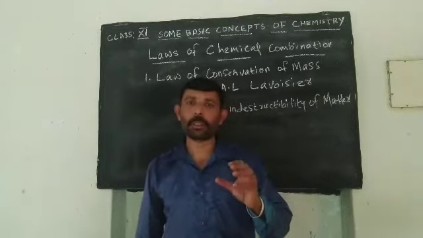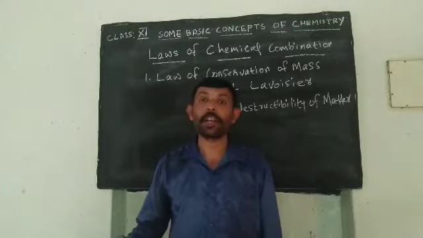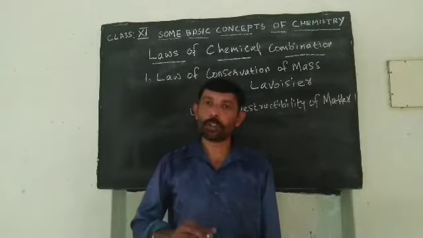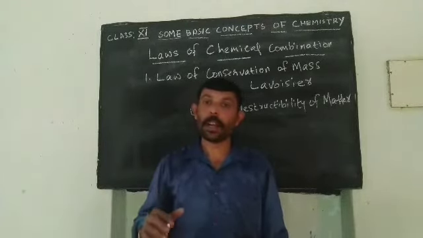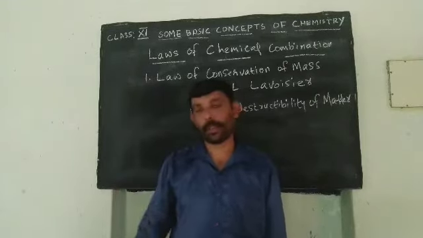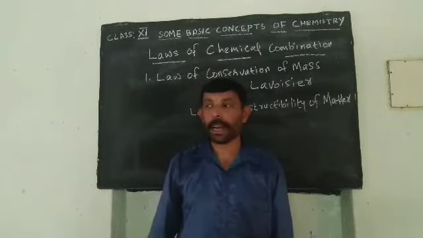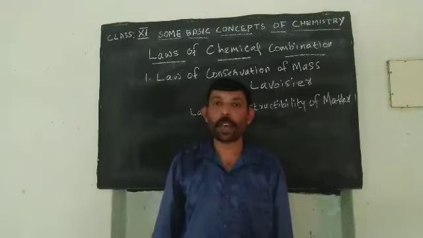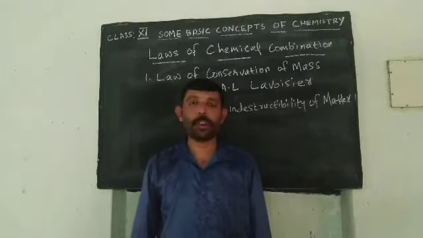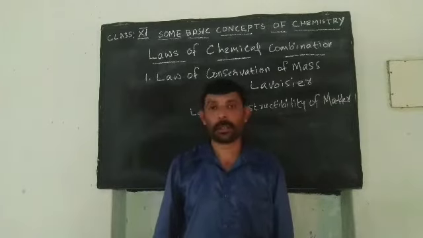Atoms and molecules are combining together based on certain laws. And according to these laws only, atoms as well as molecules are combining together to give different products. And basically they are of 5 in number. Collectively these 5 laws were known as law of chemical combination. And the first law that we are going to discuss is law of conservation of mass.